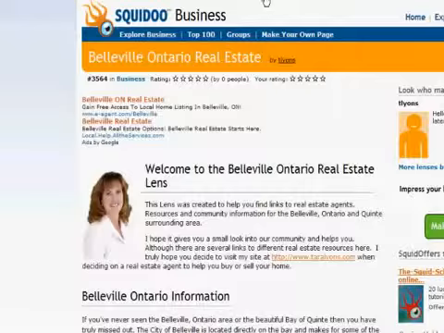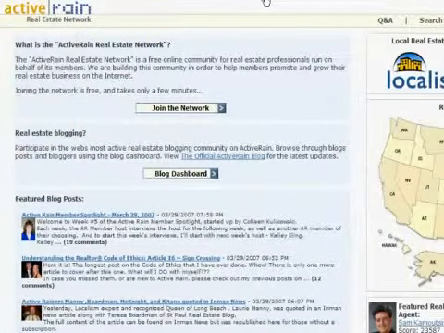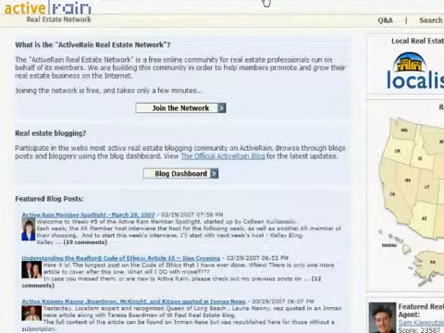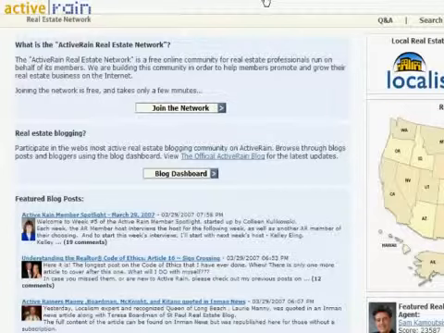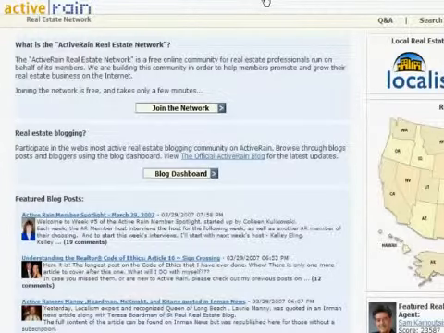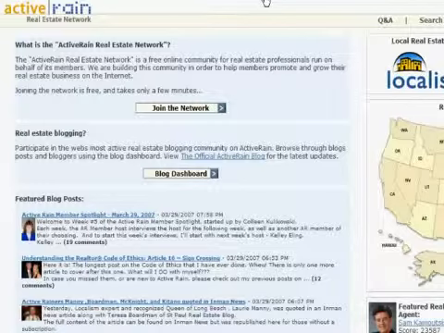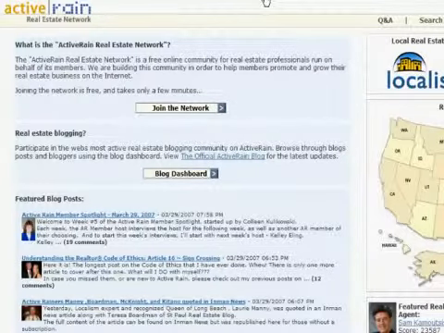And I think a lot of you are going to be familiar with ActiveRain because it's specifically a realtor site, and it's just got an immense amount of information on marketing for real estate agents, and what works for other agents and what works for some, and all the content in it is user created. It's a Web 2.0 company that allows all the members to create their own content and share it with the other people. And what I'd recommend here is you sign up and you become a member,